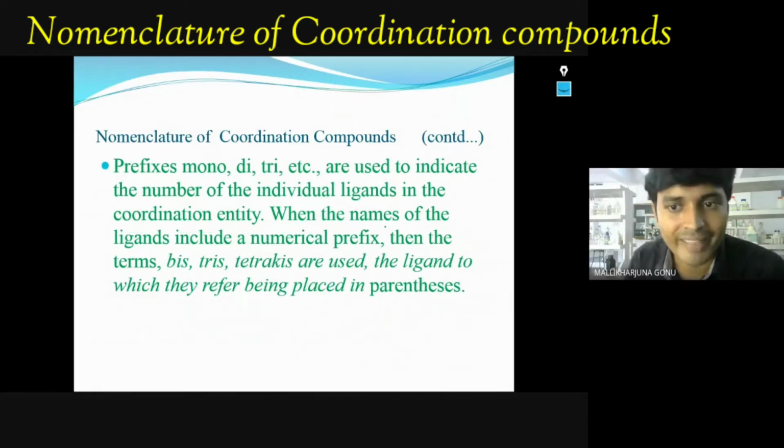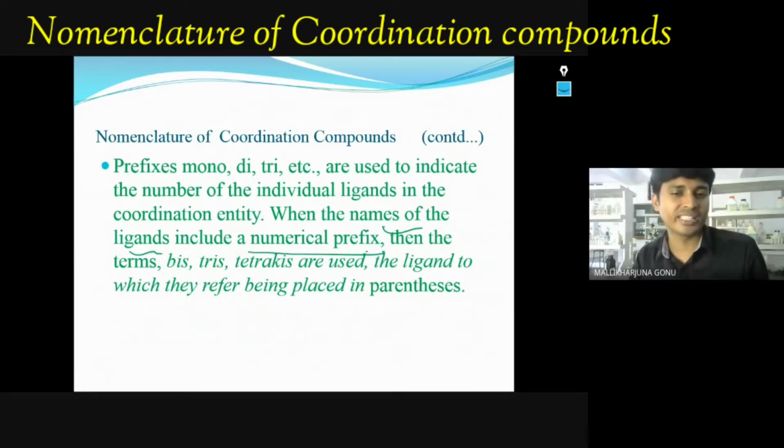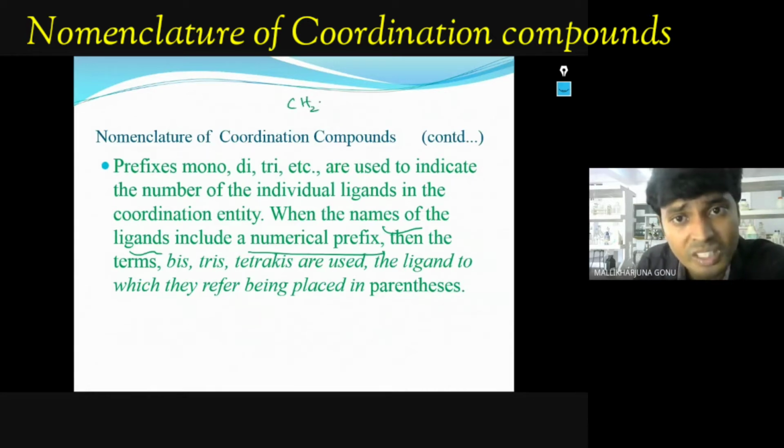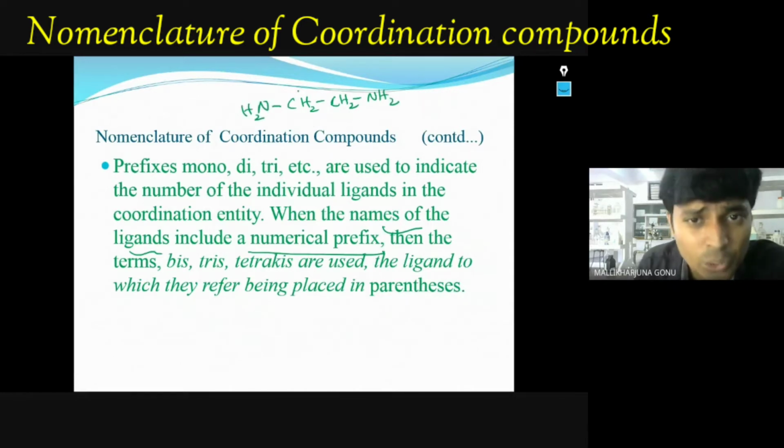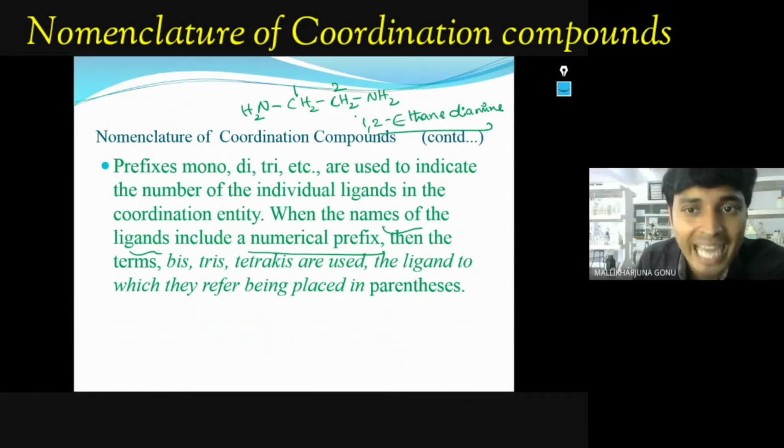When the names of the ligands include a numerical prefix, we have to follow a different strategy. For example, NH2CH2CH2NH2. The actual IUPAC name of this compound is 1,2-ethanediamine. In this ligand name, prefixes are already there.